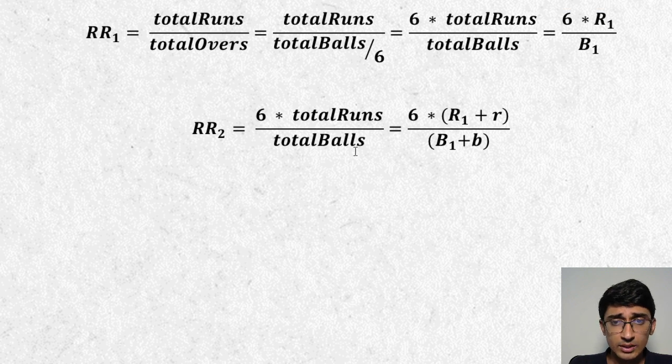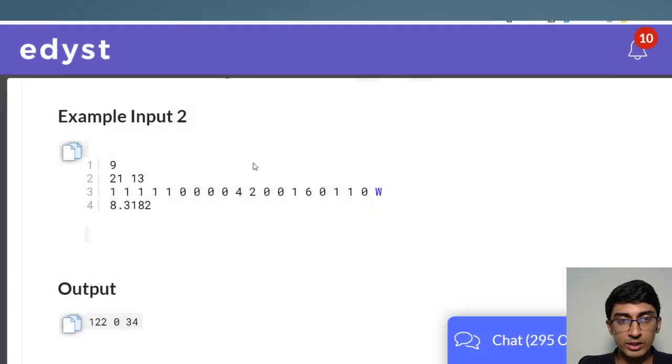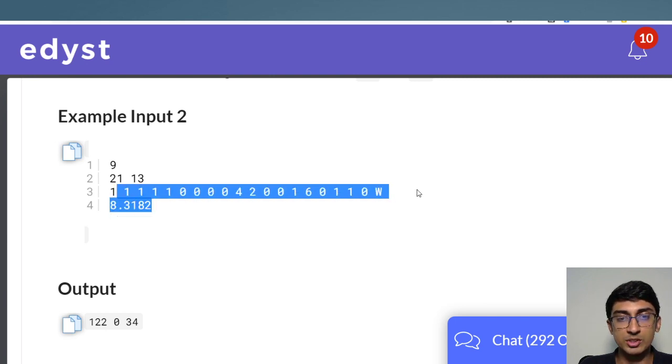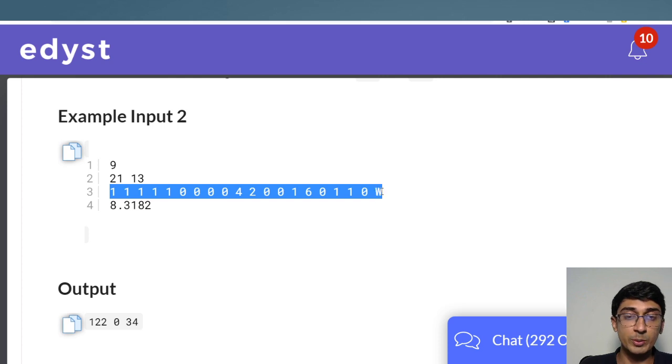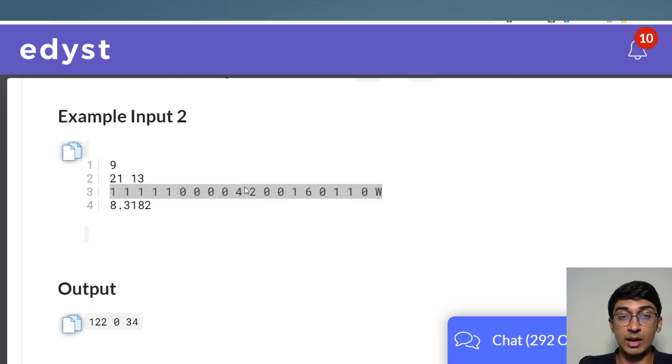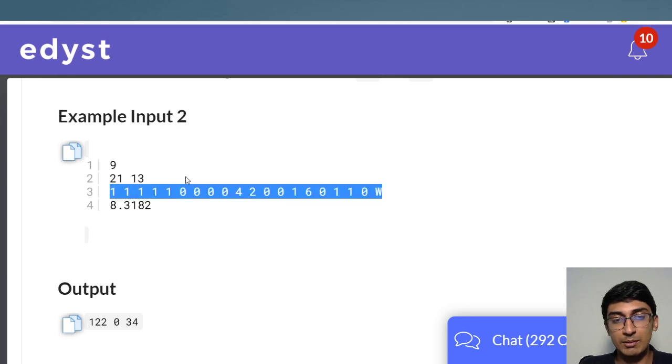What's the next thing? The next thing we have is run rate 2. There have been D deliveries, and in those D deliveries, how many runs were scored? That's not too difficult to get. If I go back, it's very easy to calculate how many runs were scored in this period. Just sum up the entire thing, and if there's a wicket, we count that as 0. So sum it up and you get how many runs were scored in this period, and how many balls were bowled. Again, we know exactly, because there have been D deliveries, and if we count here, there were 20 deliveries completely.